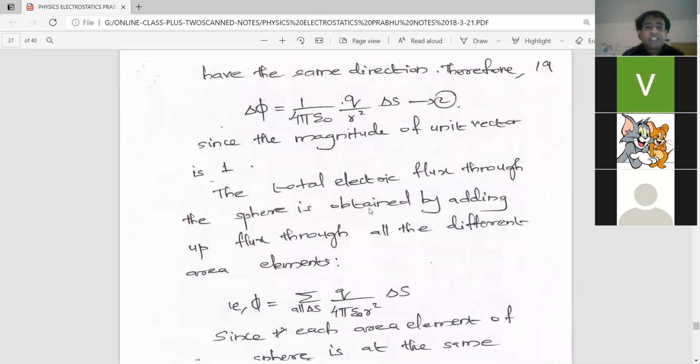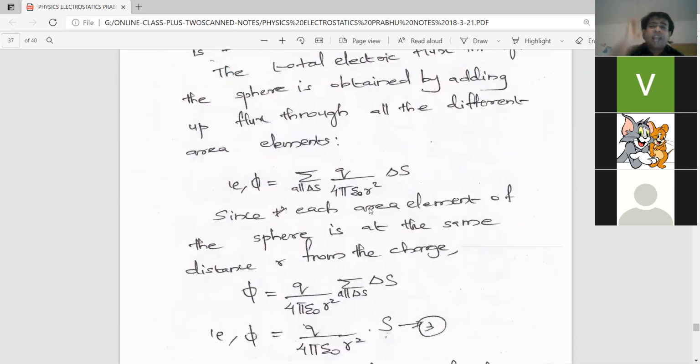Okay. So the next step is we have to find the total electric flux by simple summation. Total electric flux phi is equal to sigma. The symbol sigma represents summation. At the bottom of sigma, I have written all delta S. It means that we have to take the summation of the electric flux passing through each delta S area.